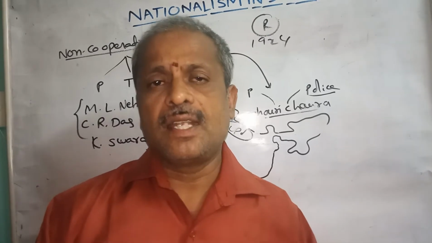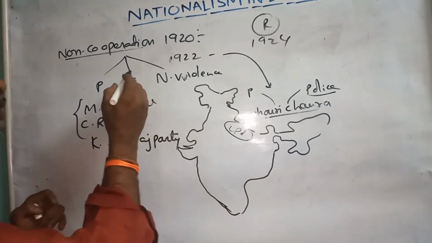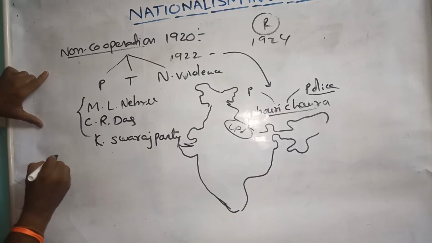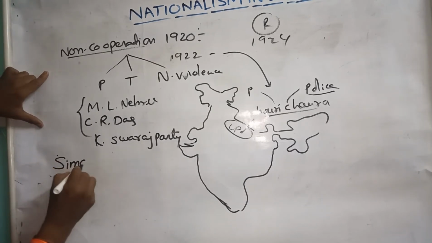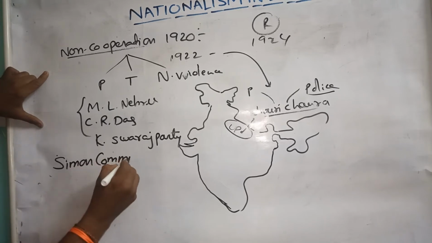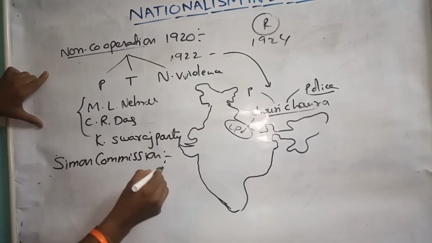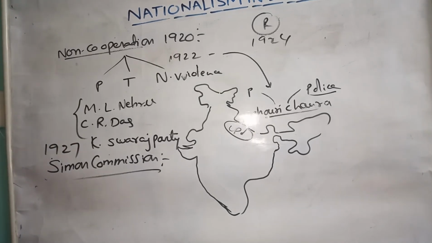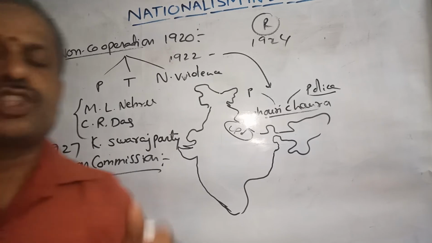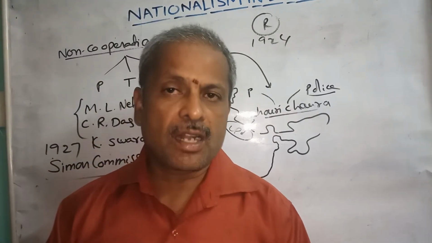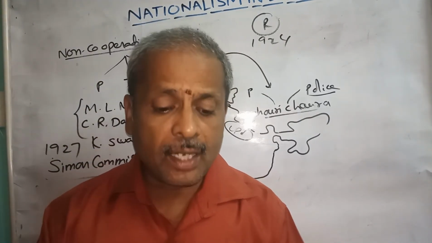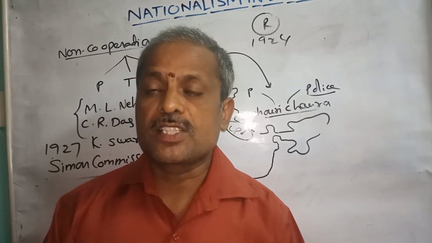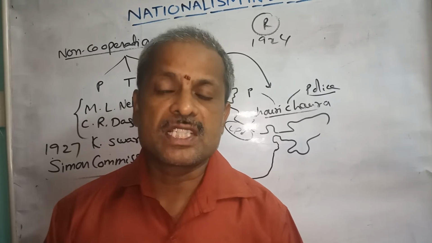So after this non-cooperation movement, by the force of Indians, the British appointed a commission called the Simon Commission. The British appointed the Simon Commission in 1927. Sir John Simon was the leader of this commission. So under the leadership of Sir John Simon, the British government appointed the Simon Commission in 1927.